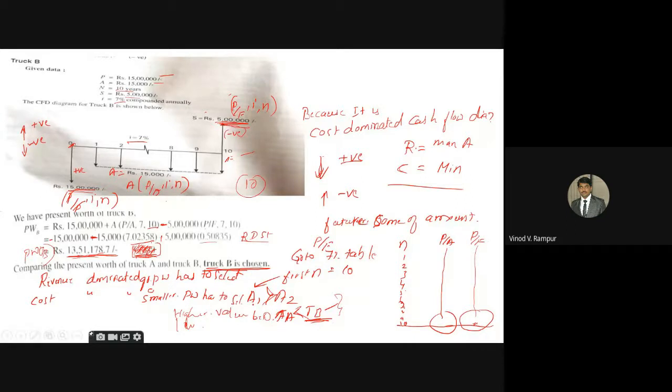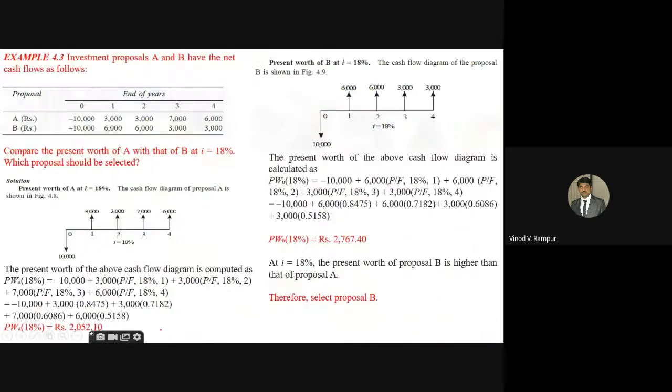This is the problem we discussed in the last class. Now there is one more type of problem. He is not going to mention whether it is cost dominated or revenue dominated by giving the values. He is not going to mention the cost or revenue.